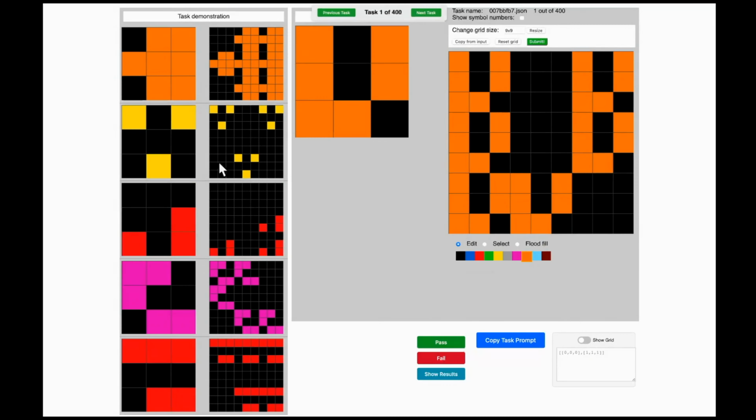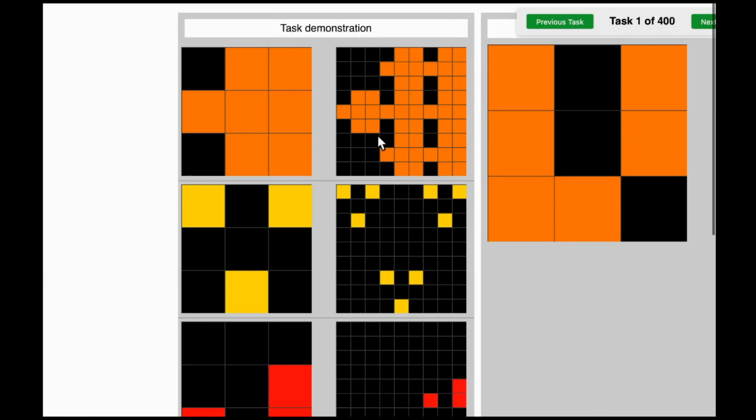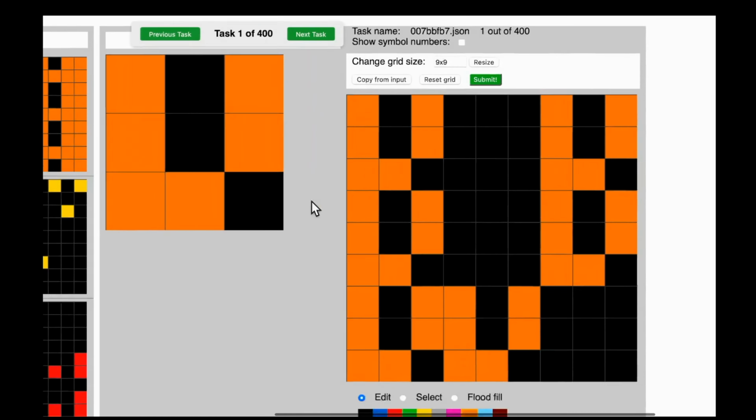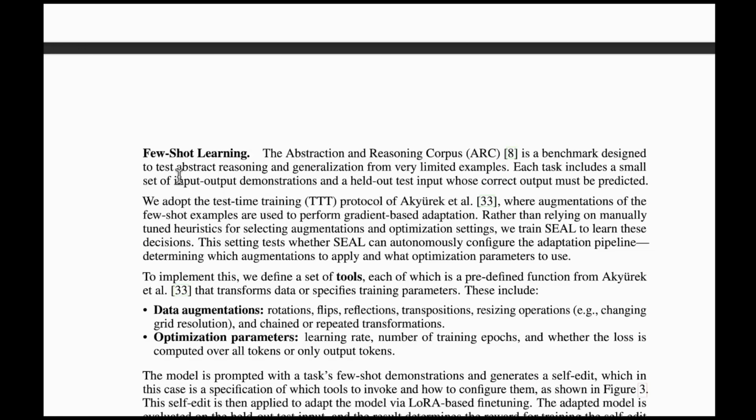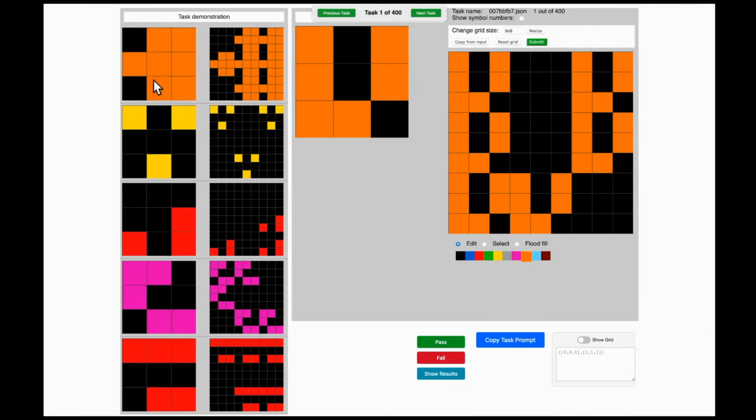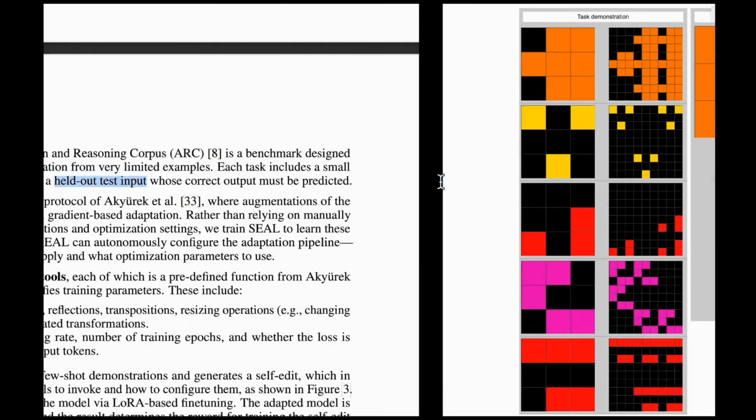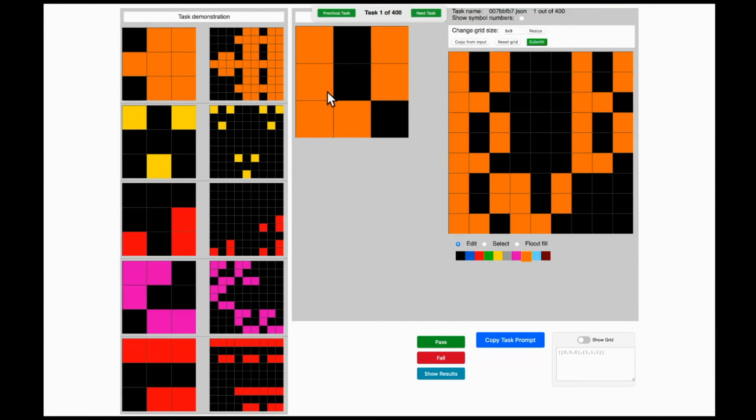So what did we do? We understood the examples that were given to us, and with the help of that, we tried to solve this puzzle. As it is said in the ARC benchmark, input and output demonstrations. So this is one input and output demonstration, input, output, and a held out test input, which is this one. We don't have an output for this. This is held out and we have to generate the output for this. So this is how the ARC benchmark works.